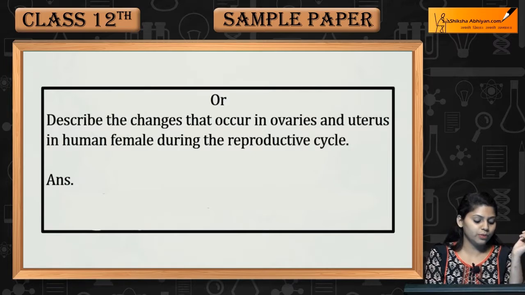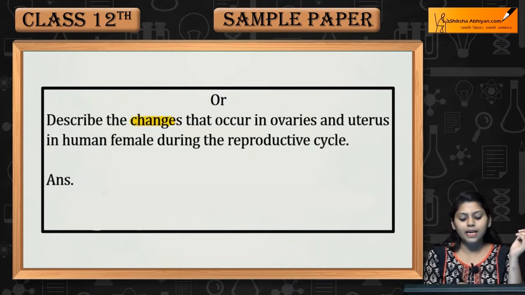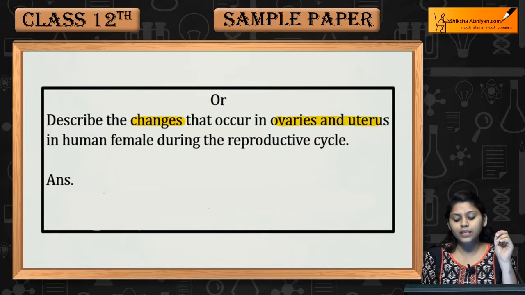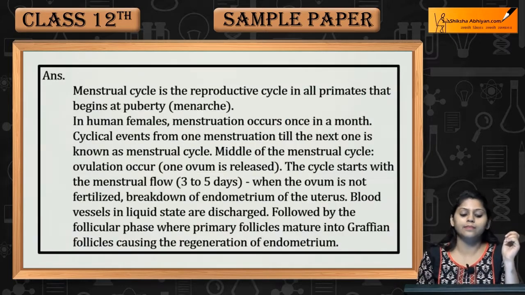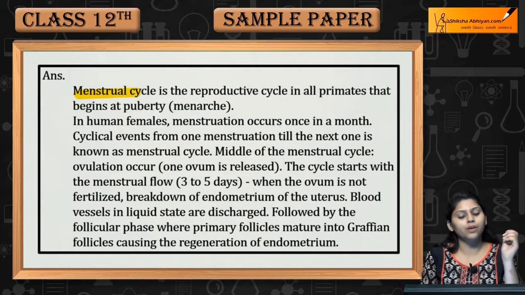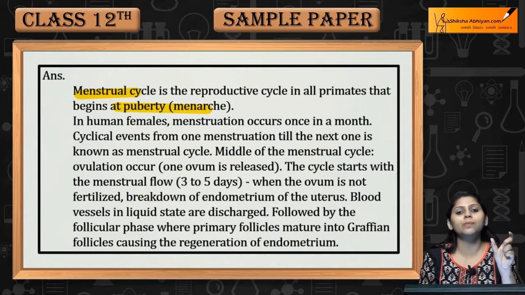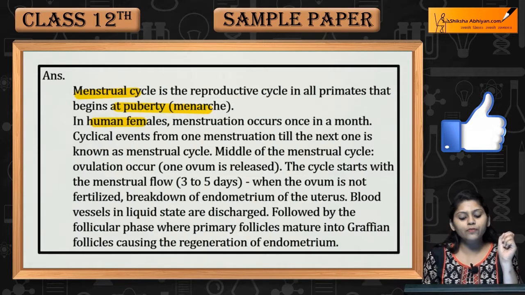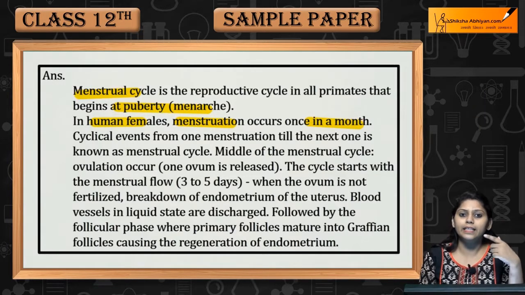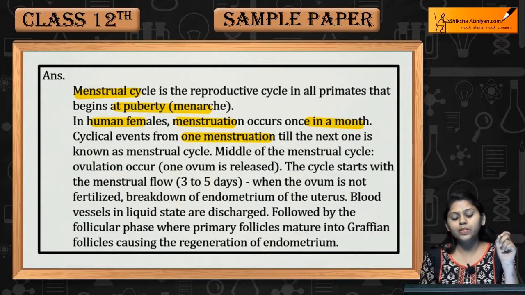Or you can attempt the second question, which is: describe the changes that occur in ovaries and uterus in human female during the reproductive cycle. Menstrual cycle is the reproductive cycle in all primates that begins at puberty. The beginning of the menstrual cycle is called menarche. In human females menstruation occurs once in a month. It is a cyclical event. From one menstruation till the next one is known as menstrual cycle.